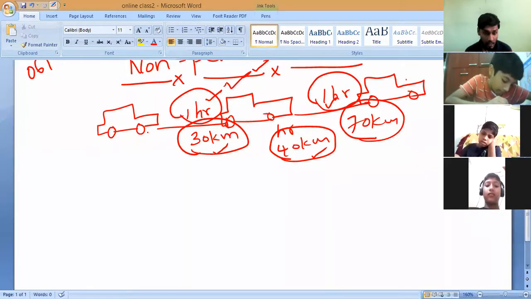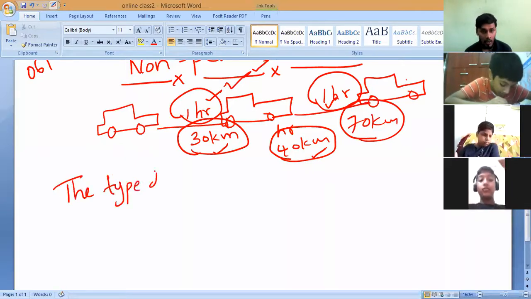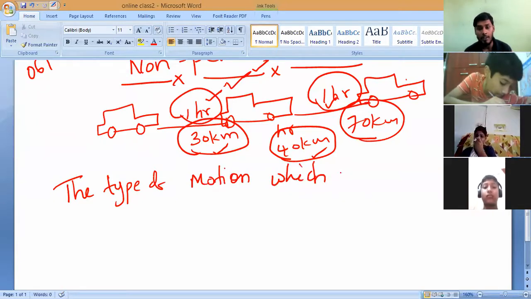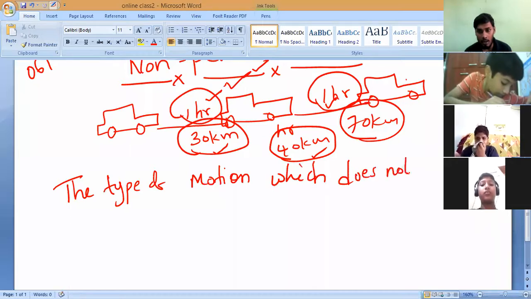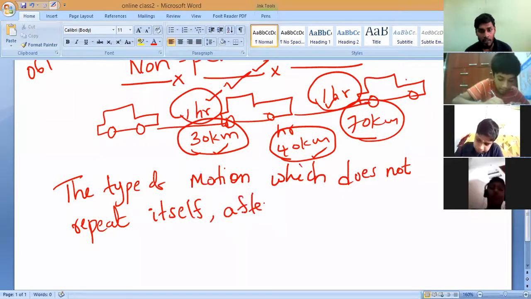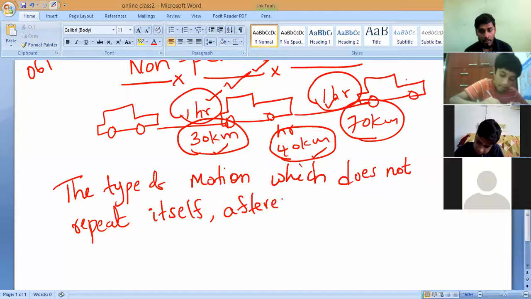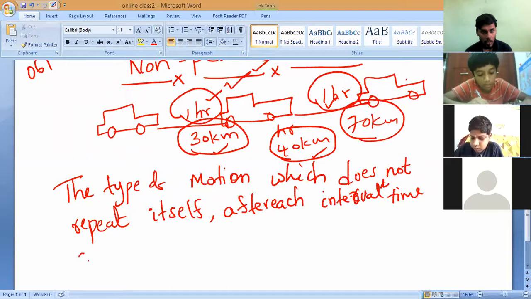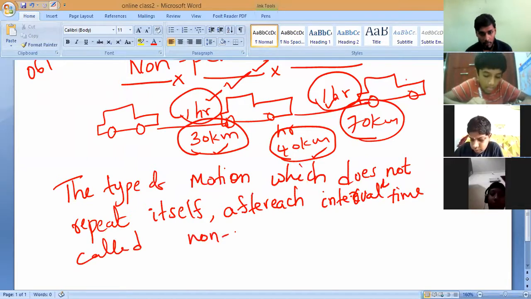Non-periodic motion is the type of motion which does not repeat itself after each interval of time.